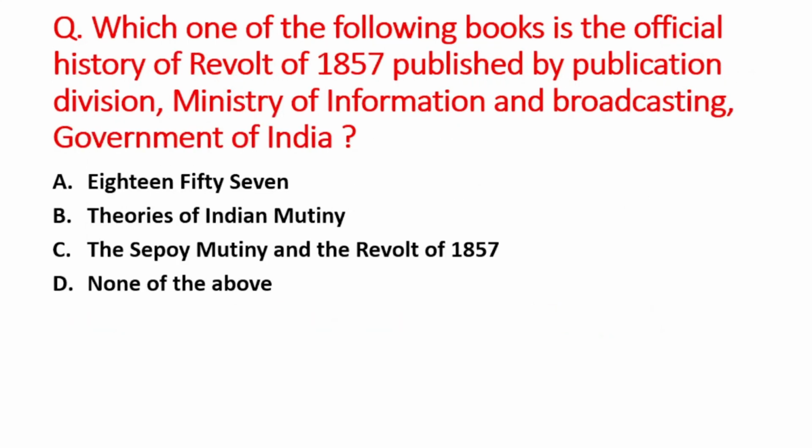Next question is, which one of the following books is the official history of revolt of 1857 published by the publication division, that's Ministry of Information and Broadcasting, Government of India? A option is 1857, B is Theory of Indian Mutiny, C option is the Sepoy Mutiny and the Revolt of 1857, and last option is none of the above. The right answer is option A, that is 1857 is the official history of the revolt of 1857.